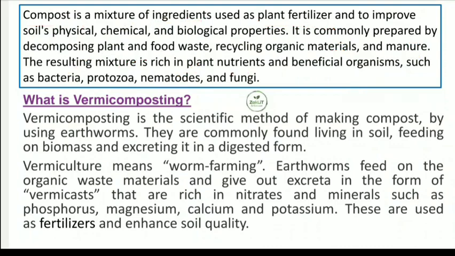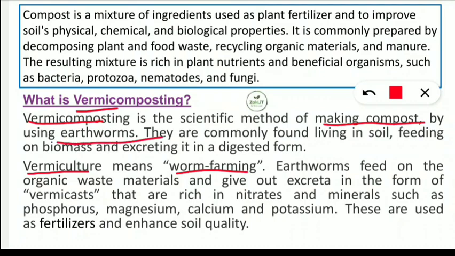Now we will see what is vermicomposting. One extra word, vermi, is added. Vermiculture is called what? Worm farming. Vermiculture means growing of the worm, and vermicomposting is the scientific method of making compost by using earthworm. When we are using specifically earthworm to make compost for the plant's growth, it is called vermicomposting. In order to do vermicomposting, we have to do vermiculture, that means culturing the worm, that is earthworm.